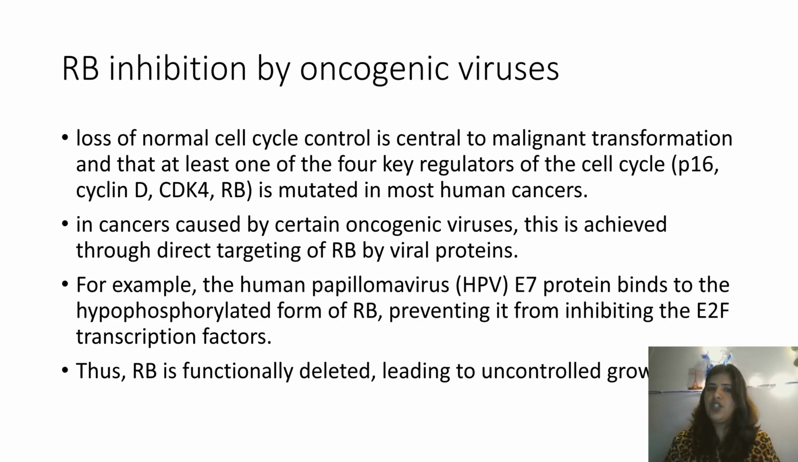In cancers which are caused by certain oncogenic viruses, this is achieved through direct targeting of RB by the viral protein. And the classic example is the E7 protein of human papillomavirus. So HPV produces two proteins, E6 and E7. Both of them have different mechanisms. E7 binds to the active form of RB, so it cannot bind to E2F now. So it cannot inhibit the E2F transcription. The transcription is going to continue even though the DNA is mutated. RB is functionally deleted, because it has been sequestered by the E7 protein, which leads to uncontrolled growth.